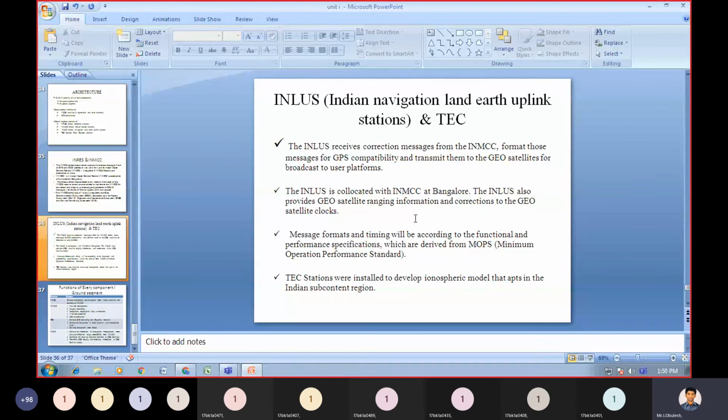INLUS also provides GEO satellite ranging information and corrections to the GEO satellite clocks. The message formats and timing will be according to the functional and performance specifications derived from MOPS. The TEC stations were installed to develop an ionospheric model adapted to the Indian subcontinent region.